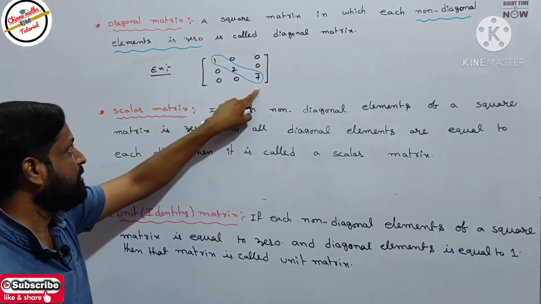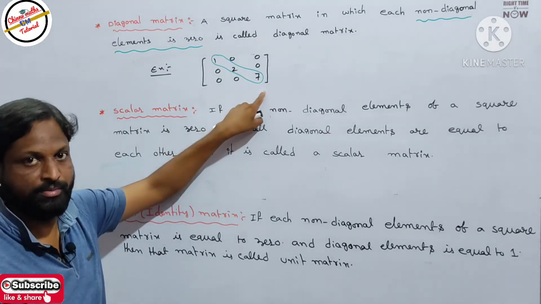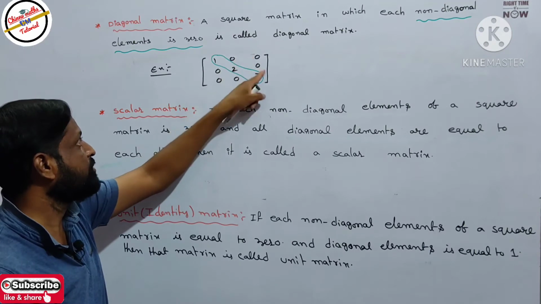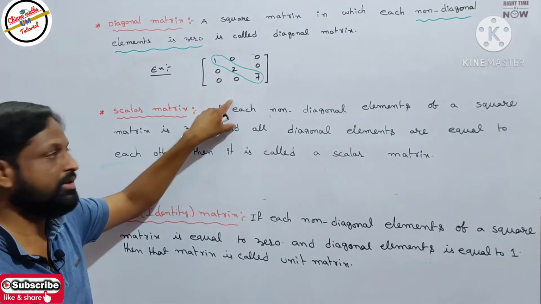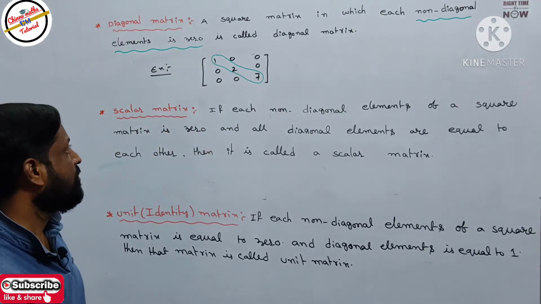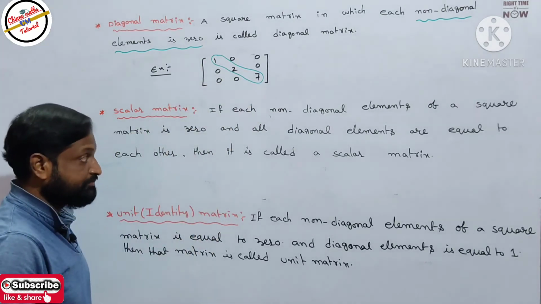What are the non-diagonal elements? Everything except the diagonal elements, so the remaining elements should be equal to 0. The diagonal elements here are 1, 2, 7.